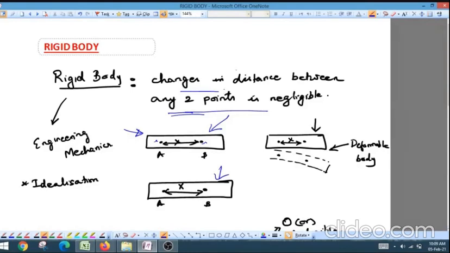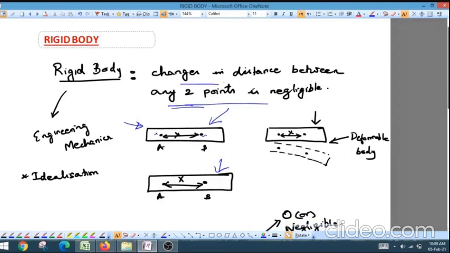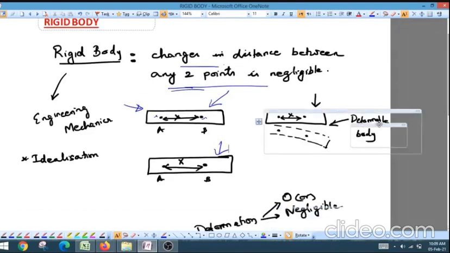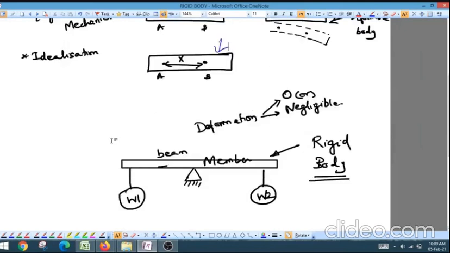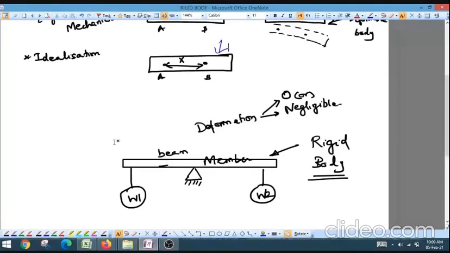Whatever bodies you have studied in engineering mechanics, all will be under the rigid body concept. So in real condition, you can't expect all the bodies to be rigid. Whenever you are applying a load on a body, there may be some deformation. So the purpose of going for a rigid body study is just for idealization. It makes your study simpler without much errors.